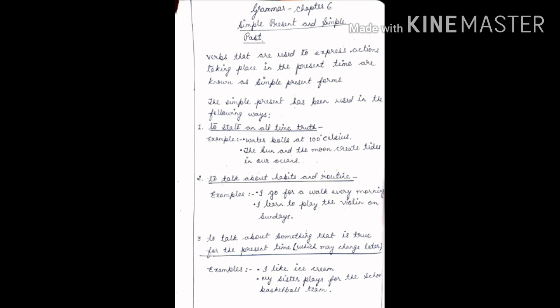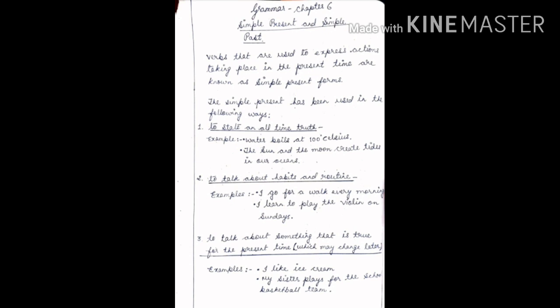Second is to talk about habits and routine. Example, I go for a walk every morning. You can say it's your routine or habit, okay, which we do every day at the same time. It becomes our habit or routine. I learn to play the violin on Sundays. It's a routine or habit.